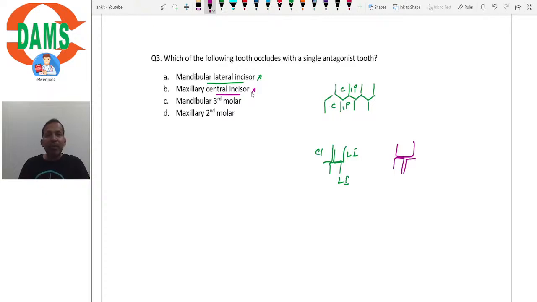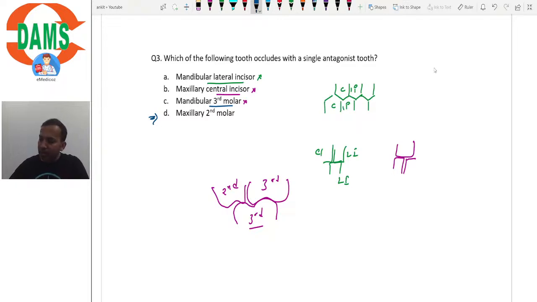The third option is mandibular third molar. The mandibular third molar occludes with maxillary third and maxillary second molar. So this also can't be the answer. What about maxillary second molar? Can maxillary second molar be the answer? Let's see. Let's say this is the maxillary second molar.